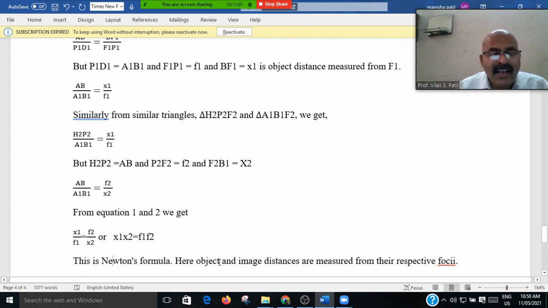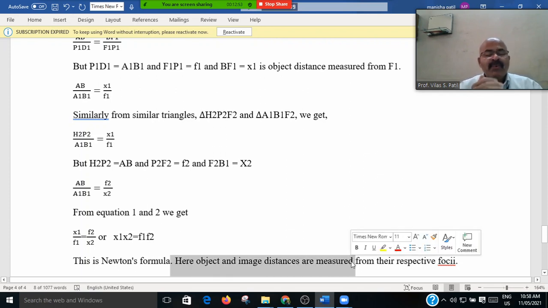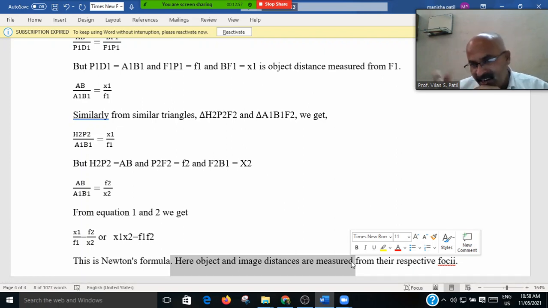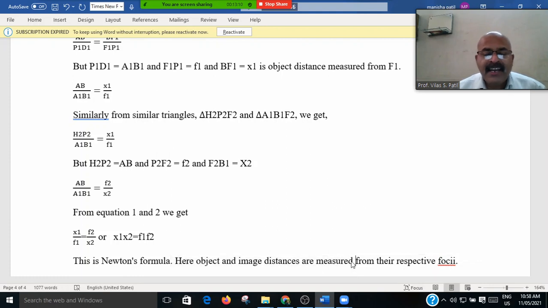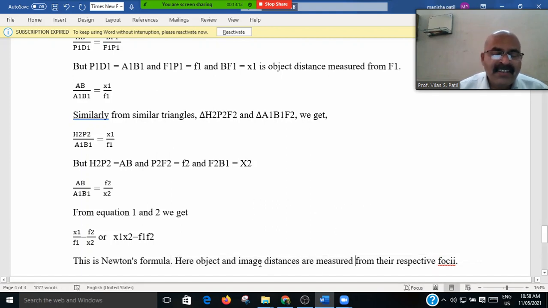आणि न्यूटन्स फॉर्म्युला काय सांगतोय बघा: here the object and image distance are measured with respect to their focal length. That is the x1 x2 is equal to f1 f2. यांचा जो गुणाकार आहे, object distance and image distance are equal to the product of the focal length of the object and focal length of the image, and this is one of the laws that will be known as Newton's law.